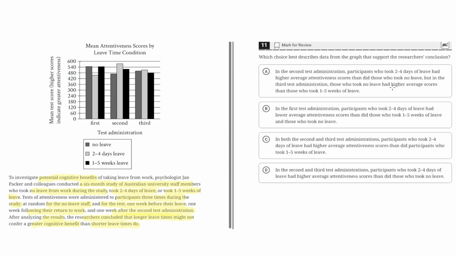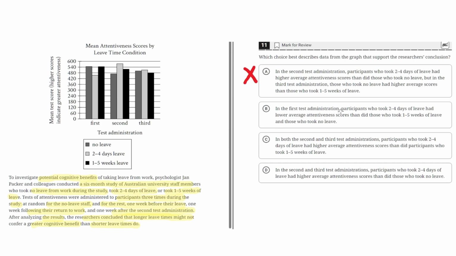But technically, no leave doesn't count as shorter leave times. It is just no leave. So 2 to 4 days of leave having a higher attentiveness score than no leave doesn't really support this claim. And neither does the fact that no leave had a higher average score than those who took 1 to 5 weeks of leave. So overall, this option doesn't completely support this claim. Therefore, A is incorrect.